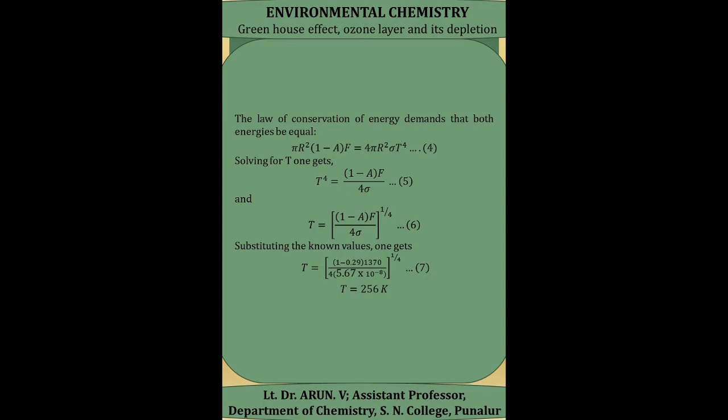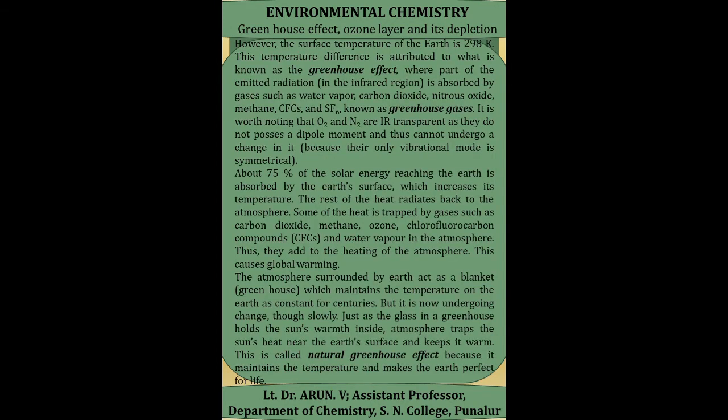Here the values A, F, sigma are already constants, and by substituting these constant values one can find the temperature on the surface of the earth, which is equal to 256 Kelvin. However, the surface temperature of the earth is around 298 Kelvin. By calculating, we find it is 258 Kelvin, but the actual surface temperature of the earth is 298 Kelvin.